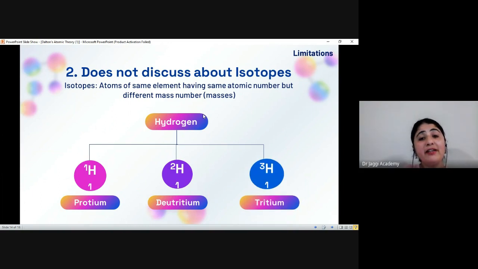All three isotopes of hydrogen are the same atom, a hydrogen atom, but they have different masses. However, Dalton's atomic theory states that atoms of the same element have the same mass, but in the case of isotopes, atoms of the same element have different masses. So this is a shortcoming of Dalton's atomic theory.